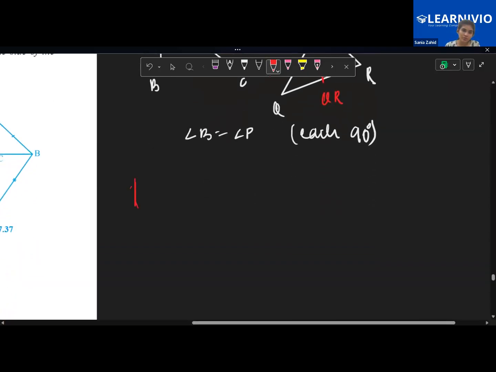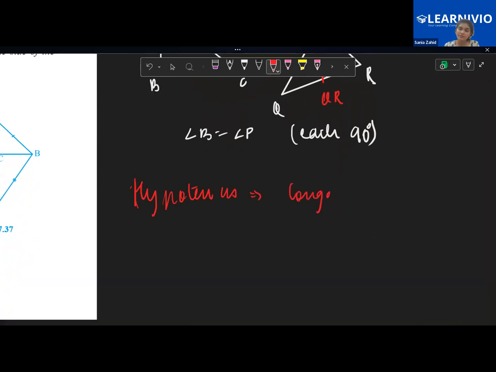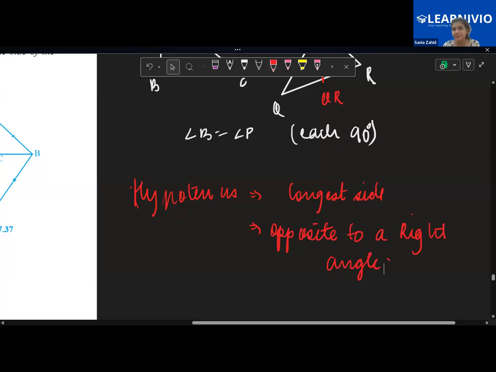How do you define a hypotenuse? First of all, it is the longest side, and then it is the side opposite to a right angle. Right? Clear, children?